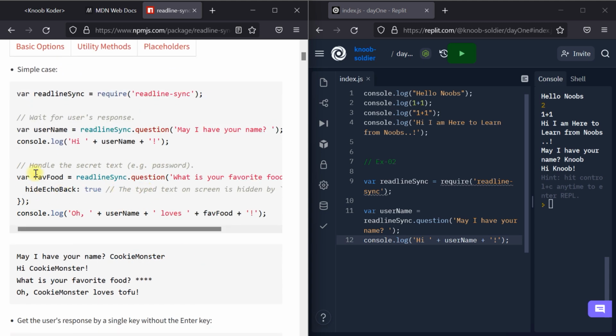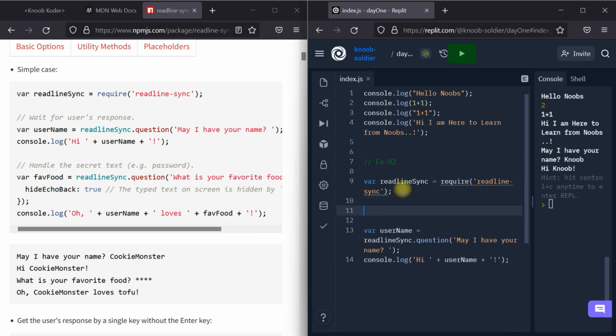You can explore what this readline sync is, or in place of readline sync we can make it shorter. To make it shorter, let me rewrite it. Here I'll write only read so that it will be shorter, then require. Always remember never to make a mistake in the spelling here. The package is readline-sync.